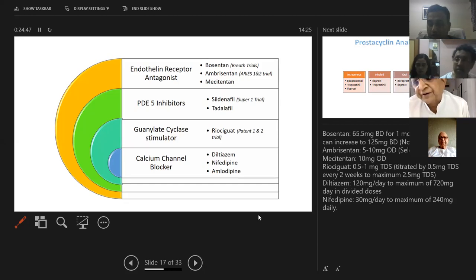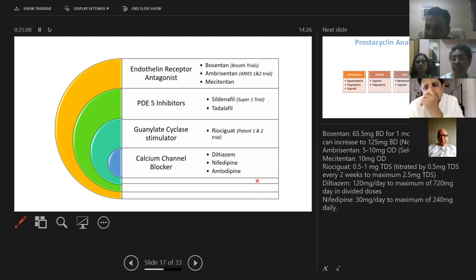Is it necessary to do other reactive tests, doctor? Yes, sir. Before giving a calcium channel blocker, is it essential? Vasoreactivity has to be tested, sir. If the patient is vasoreactive, then only we can give calcium channel blockers. Otherwise, no. So how do you do this test?